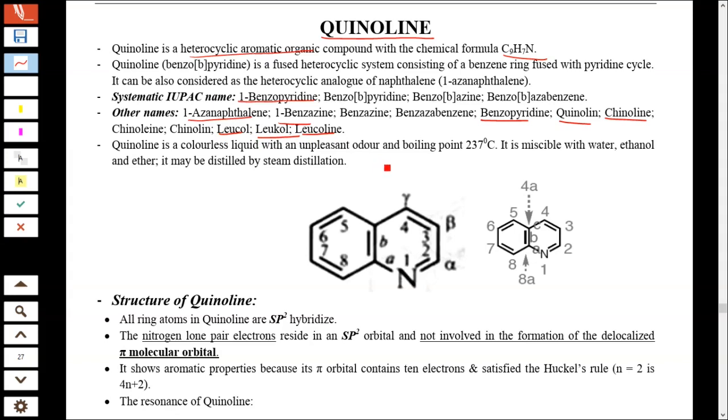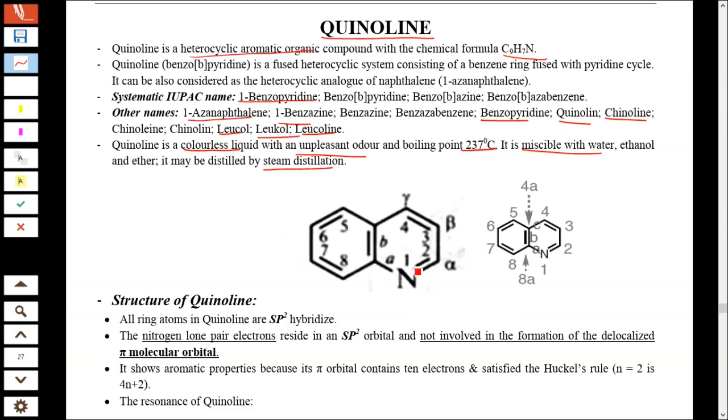Quinoline is a colorless liquid with an unpleasant odor and a boiling point of 237 Celsius. It's miscible with water, ethanol and ether. It's purified by steam distillation.